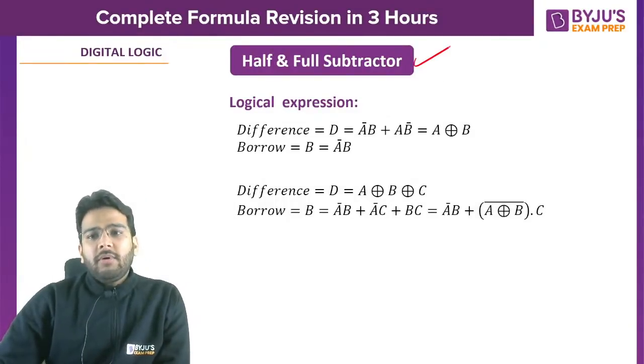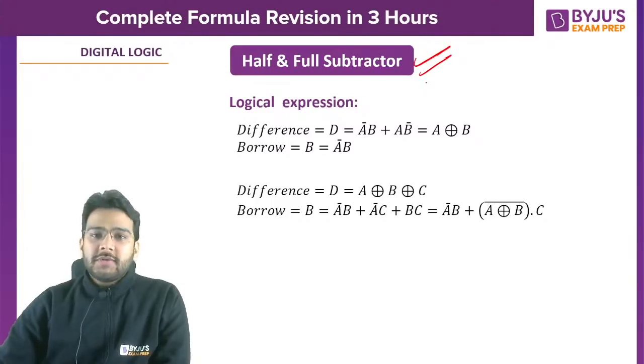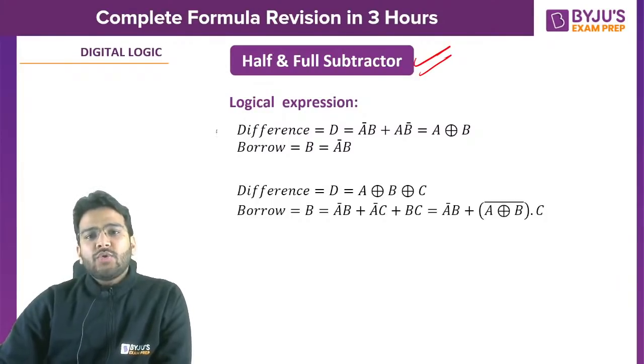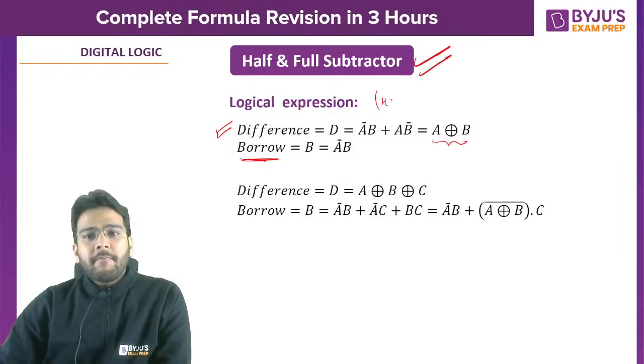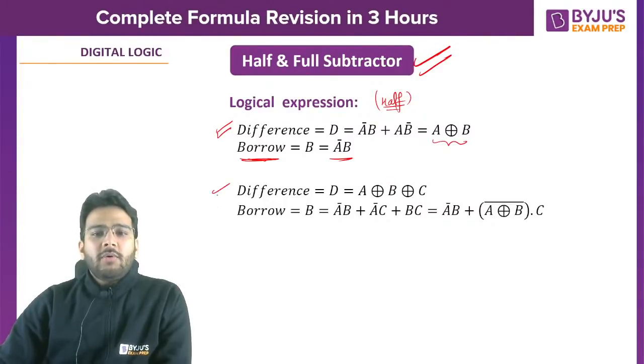Now let's talk about the logical expressions for half and full subtractor. If we talk about the difference, that is again A XOR B, but borrow will be different. In case of half subtractor, it is A complement B. What about the full subtractor?